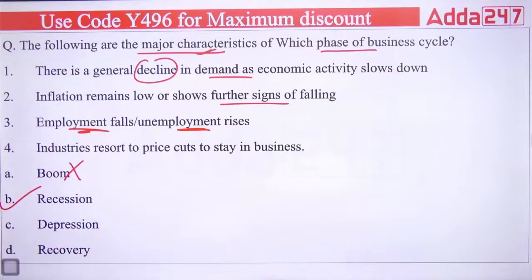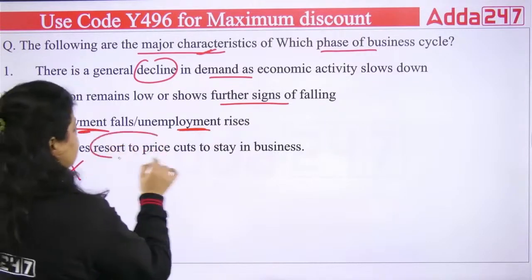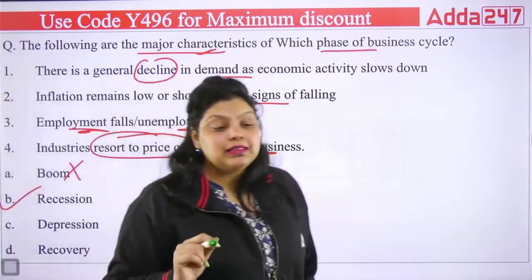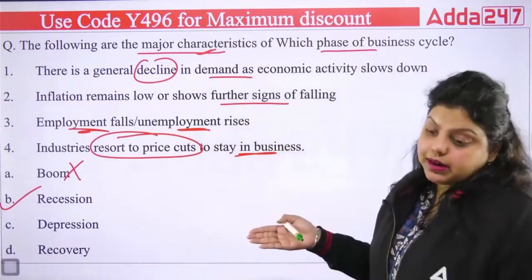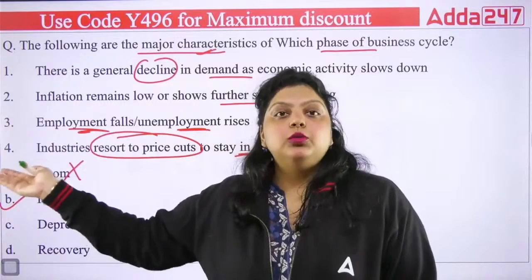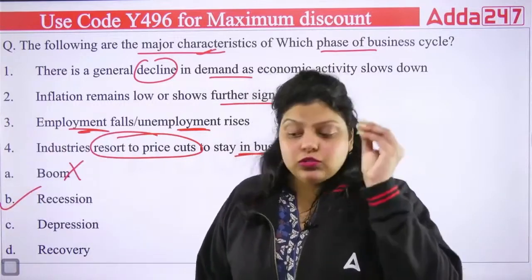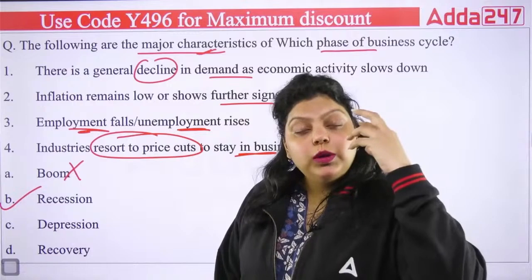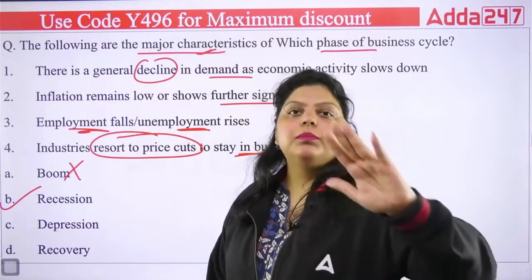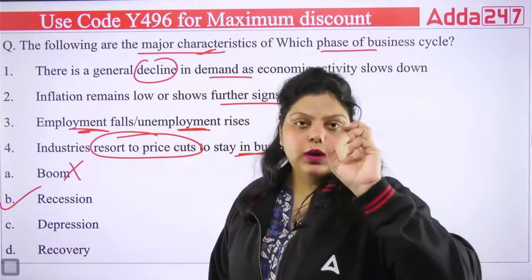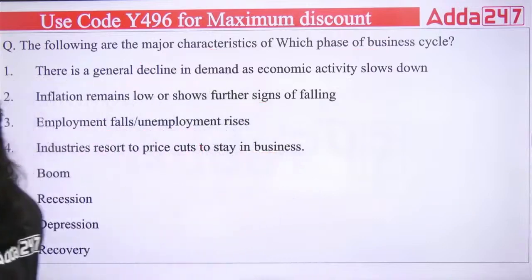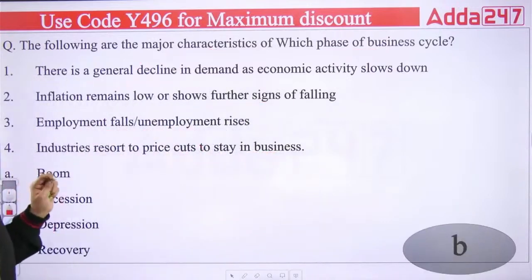It is the situation of recession, and industries have to cut their prices to stay in the business, because now the people are not demanding goods and services. And if the people are not demanding goods and services, you have to sell at lower prices so that you will be able to earn your money, or survive in the market. Whatever stock you have, to make sure that stock will be bought by the public, you have to reduce the prices, and that's why it is the recession period. So the right answer will be B, recession.